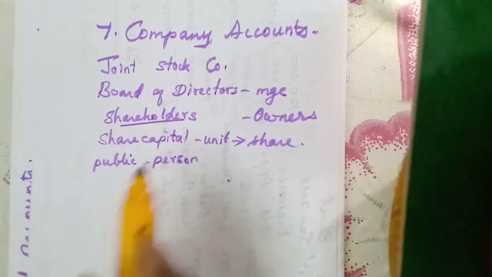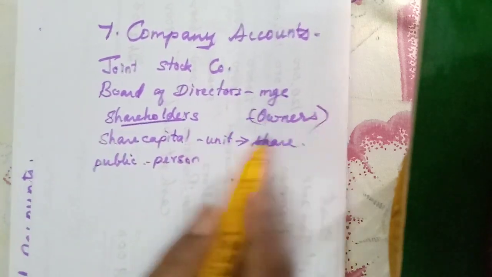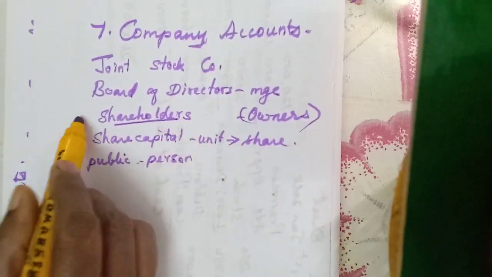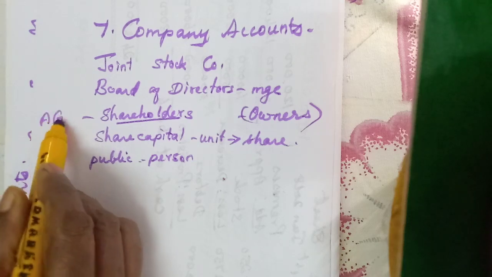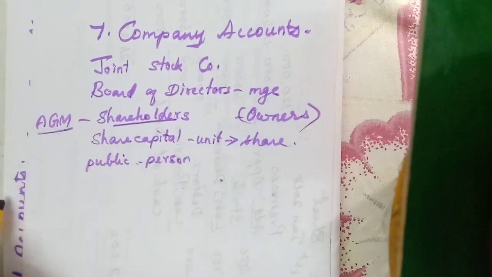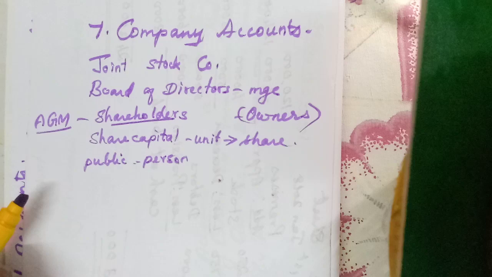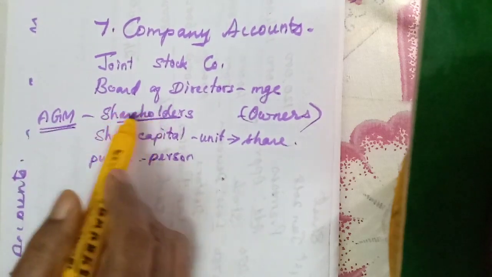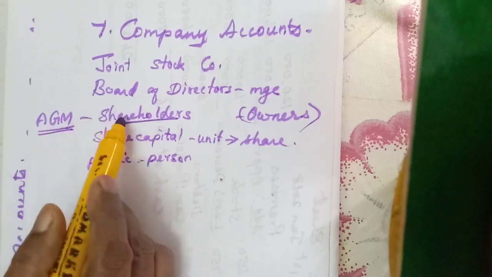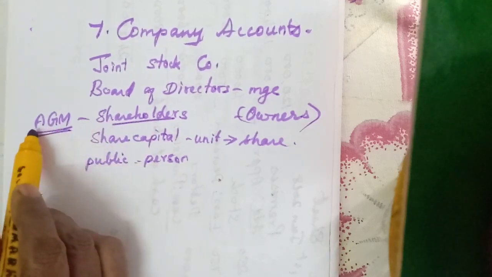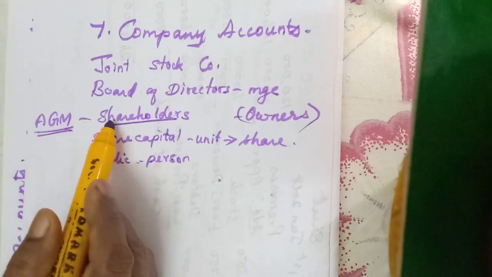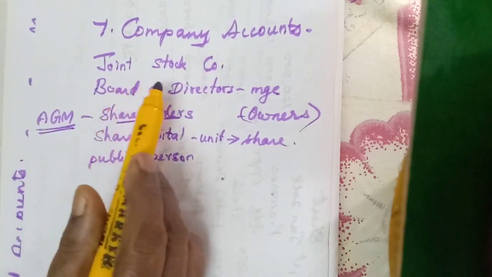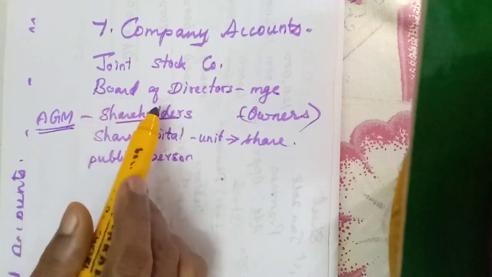Shareholders are the owners of the company, and these shareholders, in their annual general meeting, this one we will study in commerce in the later chapters, the last chapters we will learn. So this board of directors will be elected by the shareholders in which meeting? Annual general meeting, that is for the shareholders. In the general meeting they will elect a group of people as directors. They are called the board of directors.